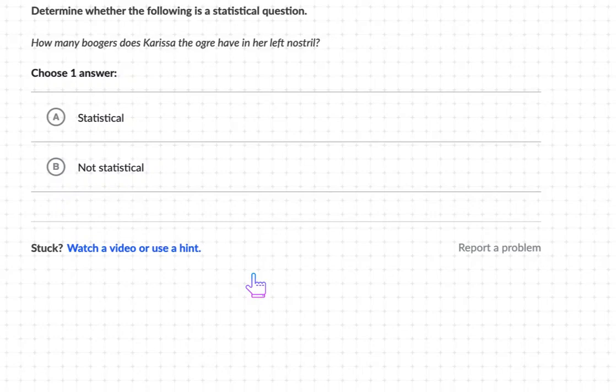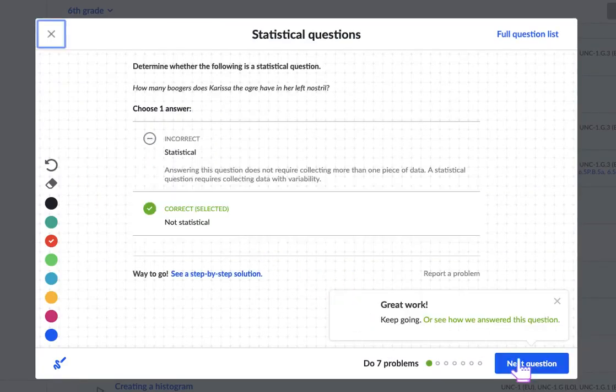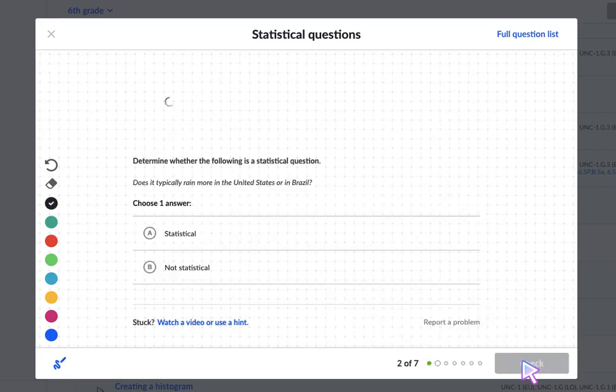Okay, so Carissa the ogre. Does she need to collect data for this from a whole bunch of different places? Maybe she just picks her nose in her left nostril, right? That's not really a whole bunch of data that she collects. And is there only going to be one answer? Yeah, there's only going to be one answer. It's probably going to be like 3 or something. So if there's only one answer and you don't really have to collect data, it's not statistical. So you should have picked not statistical. One more.